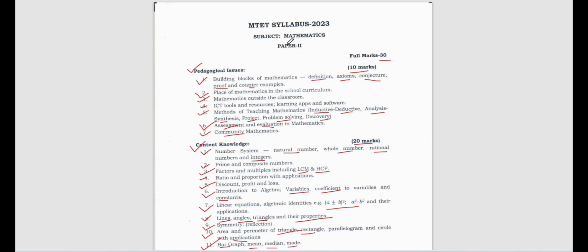So I have explained to you the syllabus of mathematics very nicely, so you don't have to be scared of mathematics. Don't be scared. If you are not able to solve anything from content knowledge, please try from pedagogical issues. That's why I have been repeatedly saying that you have to master your CDP. If your CDP is good, nothing can stop you from scoring or at least getting a pass mark.